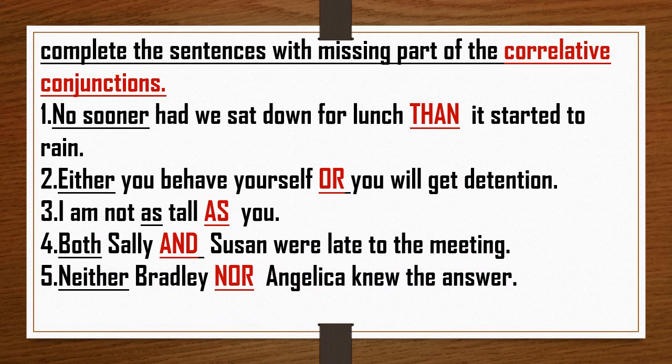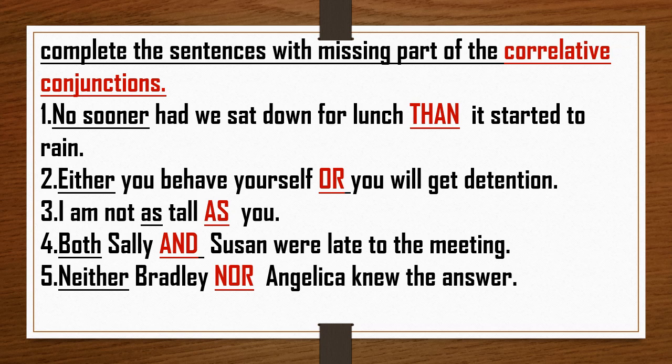Now let us discuss one more exercise of correlative conjunctions. Complete the sentences with the missing part of the correlative conjunctions. In one part, one correlative conjunction will be given to you, and in another part a blank will be given to you to find out the correlative conjunction. First sentence: No sooner had we sat down for lunch, dash, it started to rain. So we know that we use than with no sooner, so the answer will be than.